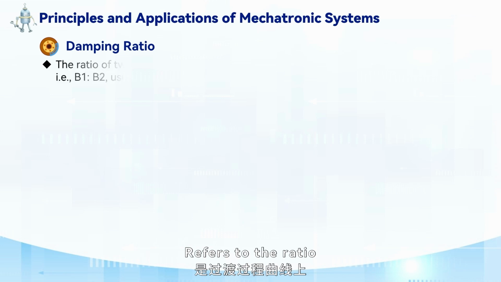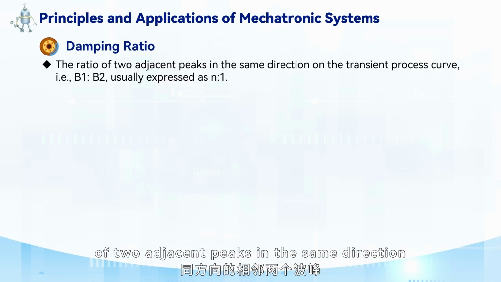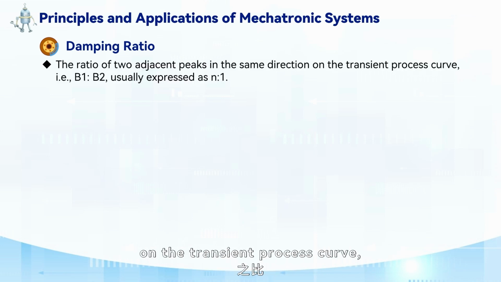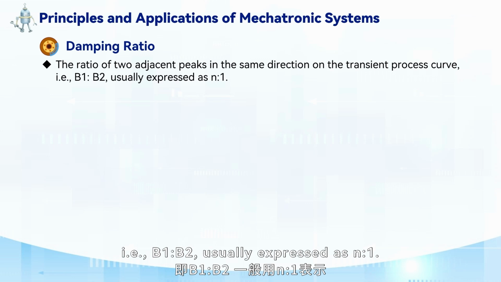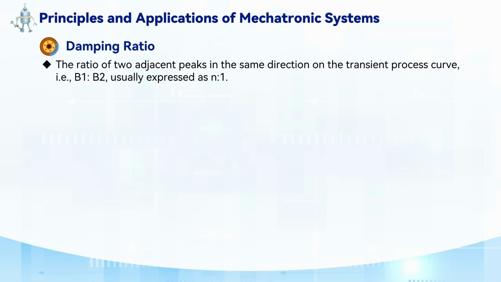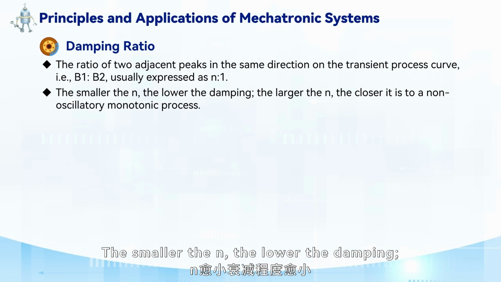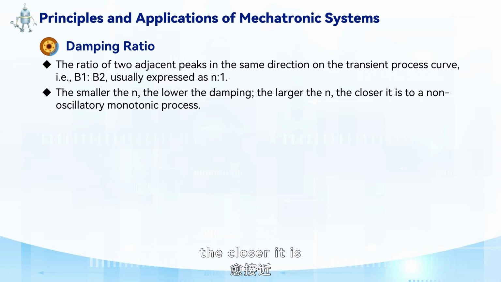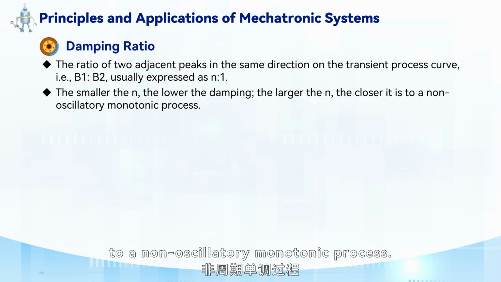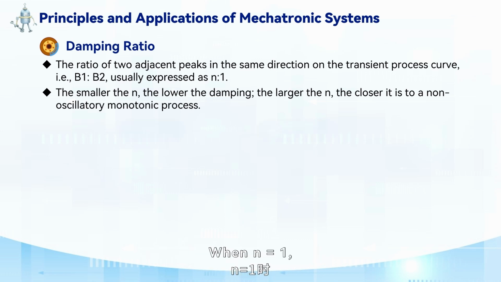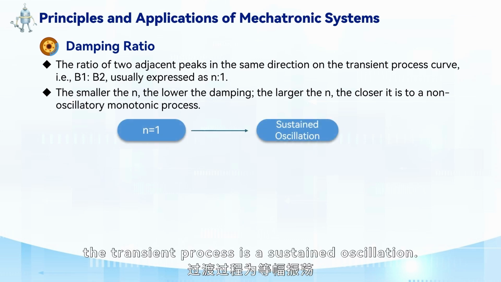Damping ratio refers to the ratio of two adjacent peaks in the same direction on the transient process curve, i.e., B1 to B2, usually expressed as n to 1. The smaller the n, the lower the damping. The larger the n, the closer it is to a non-oscillatory monotonic process. When n equals 1, the transient process is a sustained oscillation.